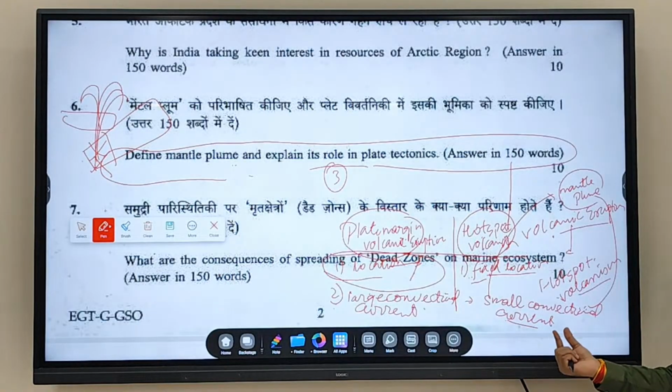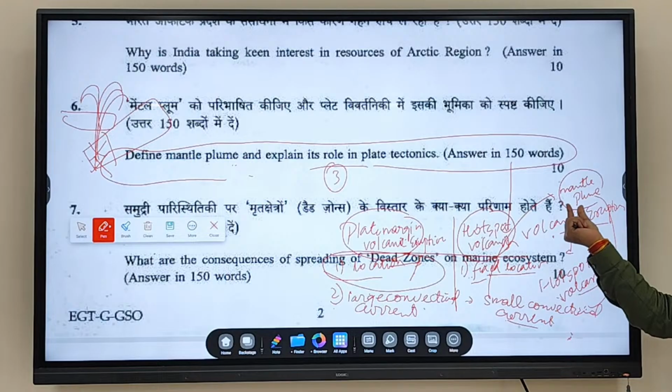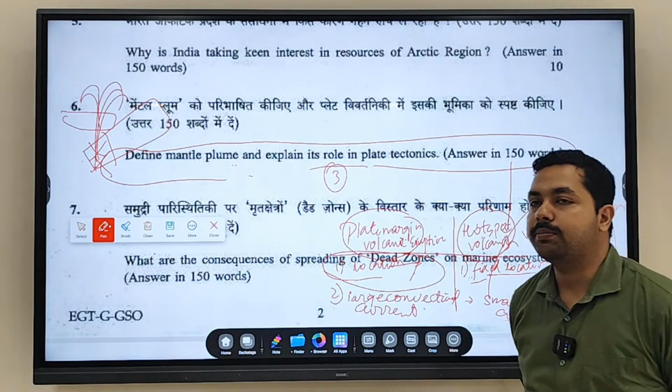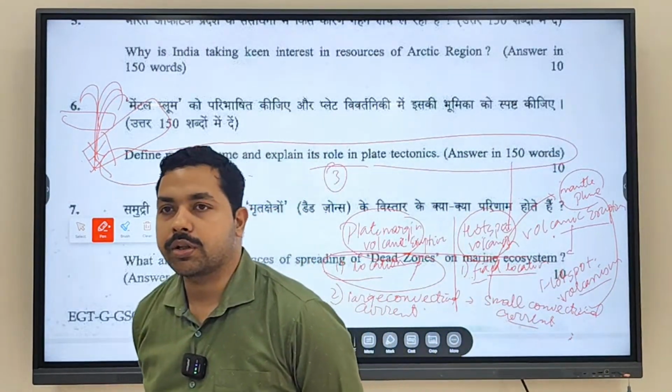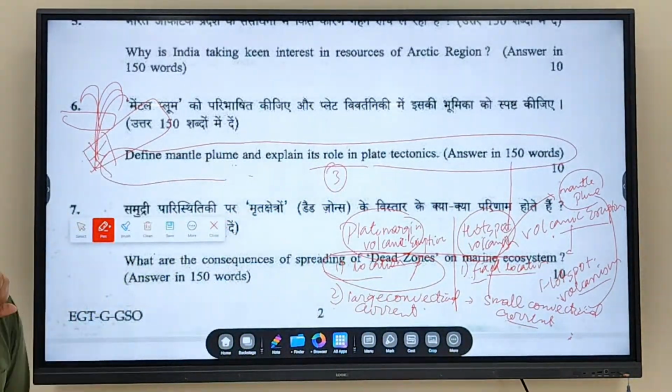When defining a mantle plume, it is the convectional current generated in the interior of the Earth. That is what we call hotspot volcanism, or the generation of a mantle plume.